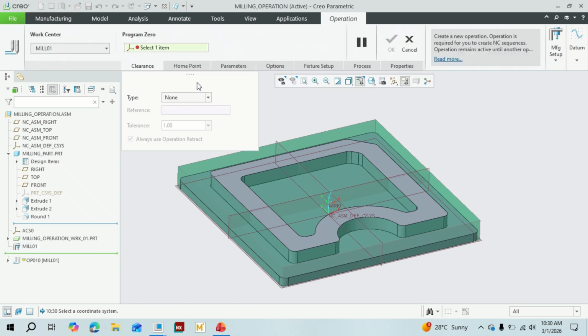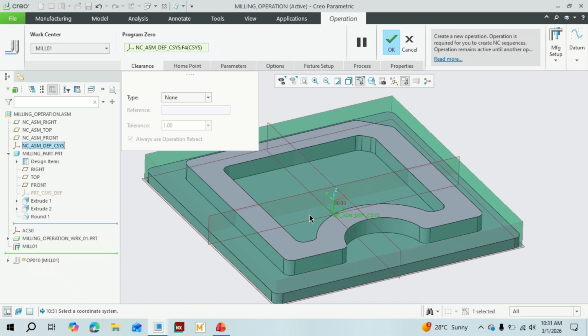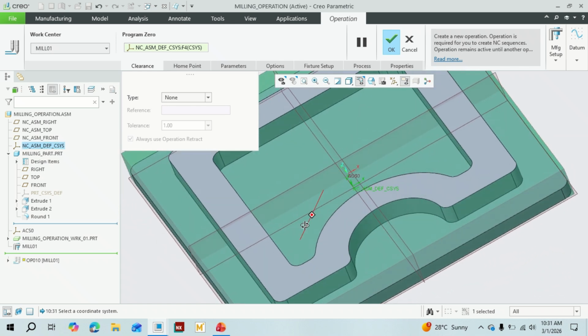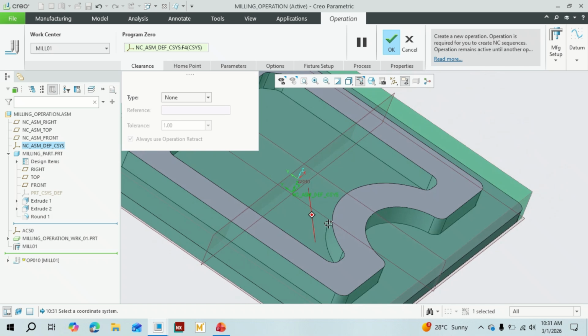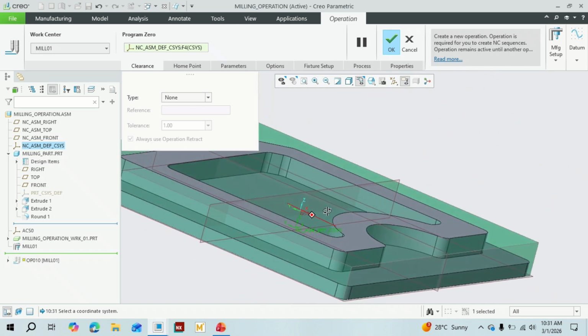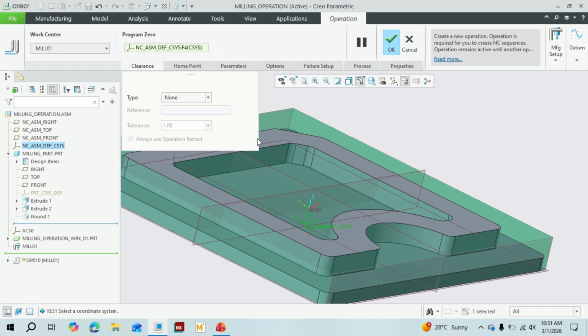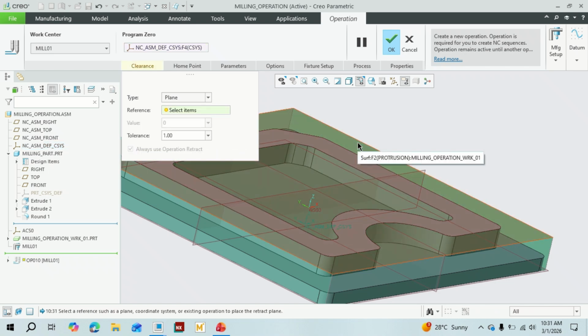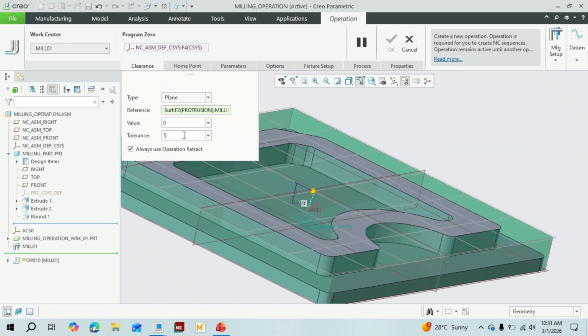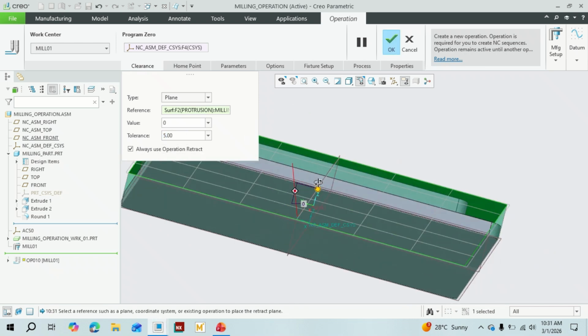For this one, let's select this axis system. That's okay, good to go. Now select a plane. The reference is this one. Let's take an offset of 5 mm. It goes up.